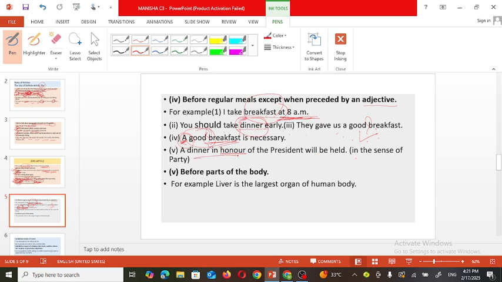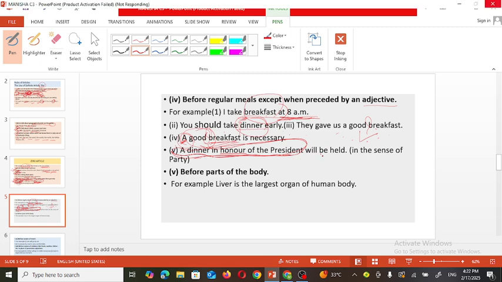A dinner in honor of president, that full part of the sentence is the subject here. Means if we classify the sentence as subject and predicate, this circled part is what? Subject, and this one is predicate.